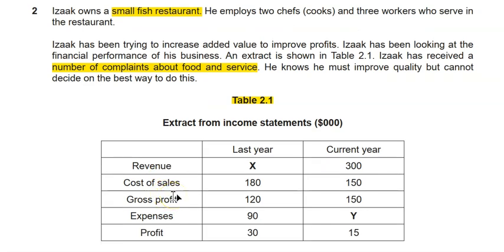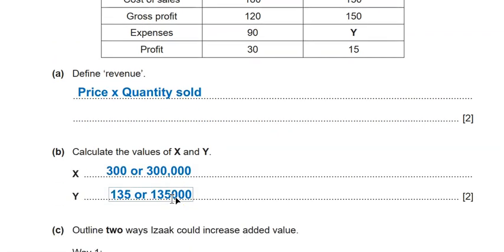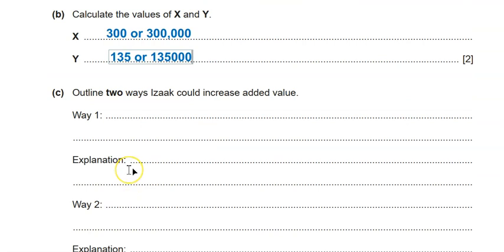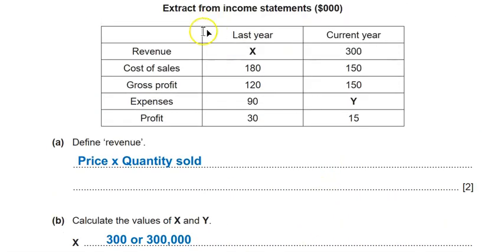How can a small fish restaurant increase added value? This will rely basically on my study. I know that increasing added value in chapter 1 will happen in 2 ways, by increasing price and reducing cost, right? So Isaac simply could do this. So if I want to say outline 2 ways Isaac could increase his added value, I can say increase price. Remember, here there is an application mark. So if he increases his price, I go back and I know here, if Isaac increases his price, wouldn't his gross profit and the profit increase?